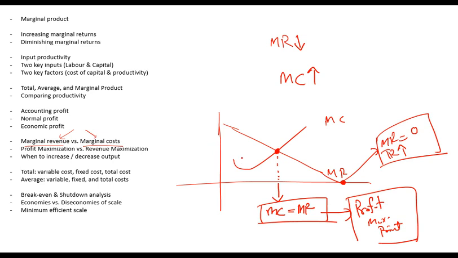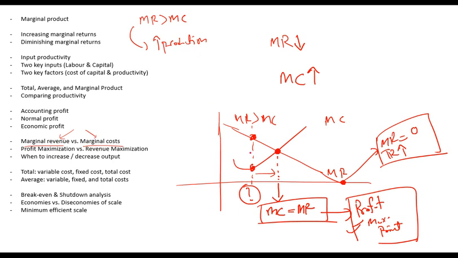Any firm would operate at a point where profit is maximized. That means any firm would want to operate at a point at which marginal revenue and marginal cost are equal. So let's say if a firm is operating here where marginal revenue is higher than marginal cost. So if it is operating here, it would want to move towards a point where these two become equal. So that means if a firm is operating at a point where marginal revenue is greater than marginal cost, it will increase production. And by increasing production, it will move towards MR equals MC.